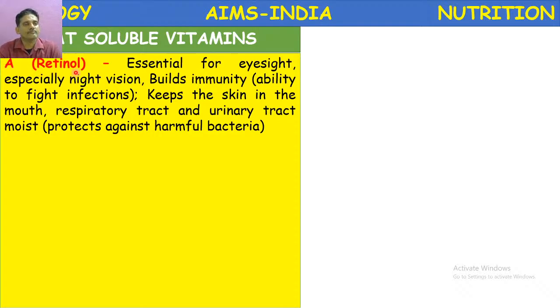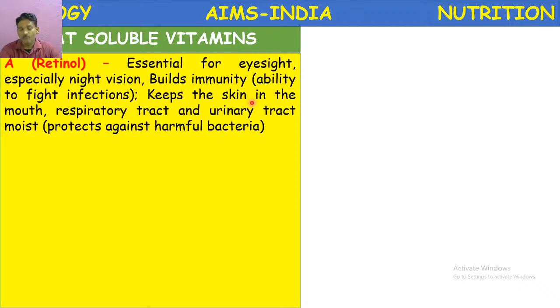Vitamin A, retinol. The chemical name of vitamin A is retinol. It is essential for eyesight; especially night vision is under the control of this vitamin. It builds immunity, the ability to fight infections, and keeps the skin, mouth, respiratory tract and urinary tract moist and protected against harmful bacteria.